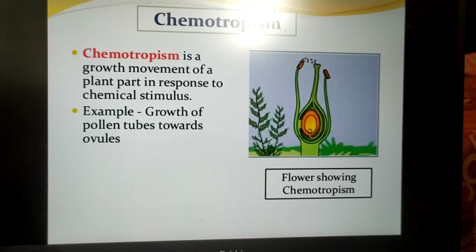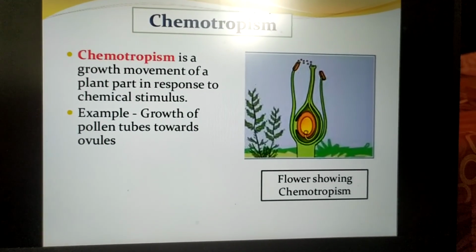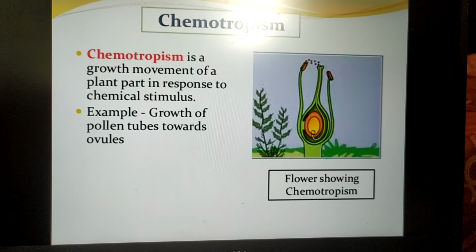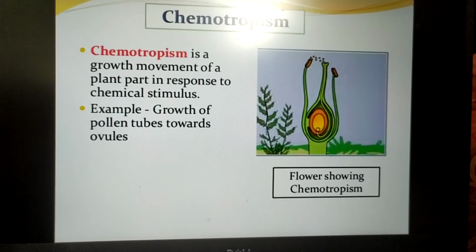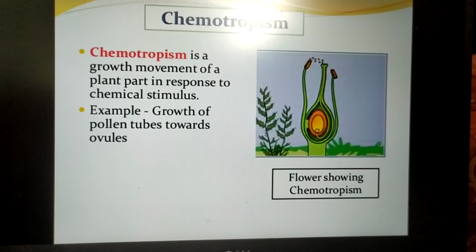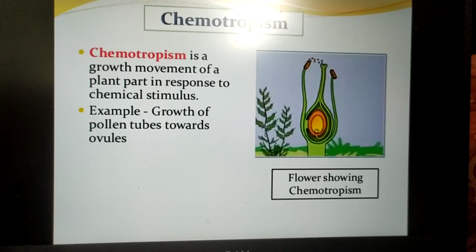Chemotropism is a growth movement of the plant part in response to chemical stimuli. An example includes growth of pollen tubes towards the ovule. This is a diagram of a flower showing chemotropism in which pollen tubes are growing towards the ovule.